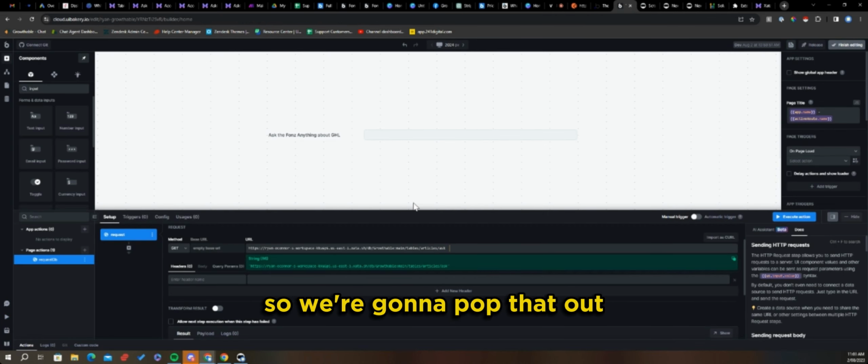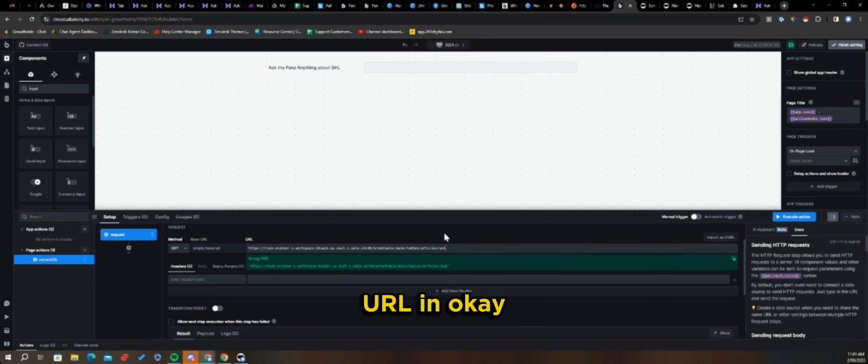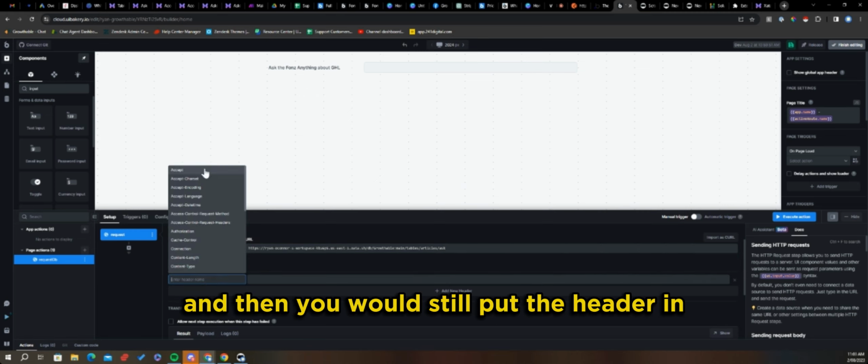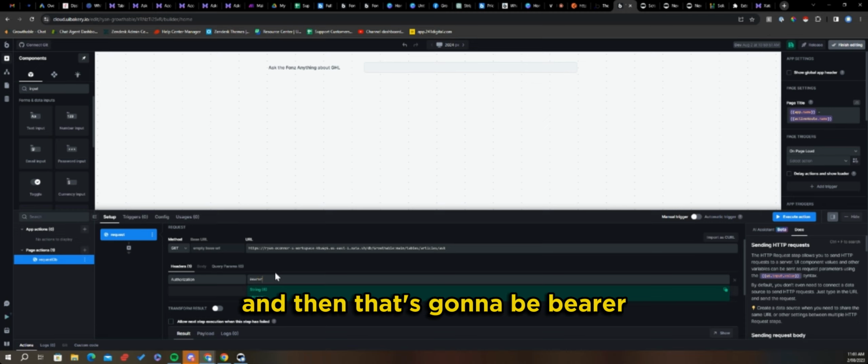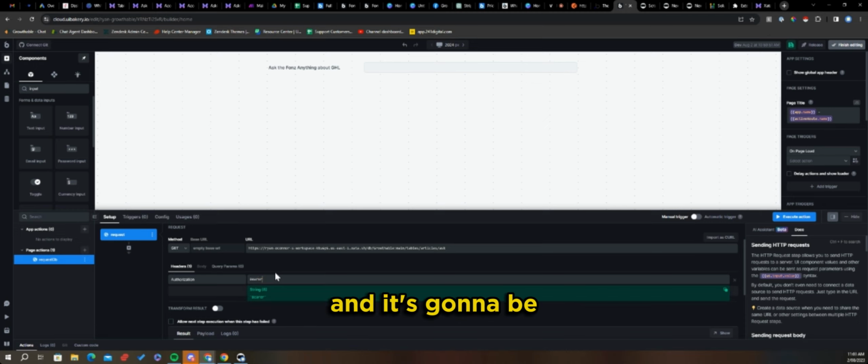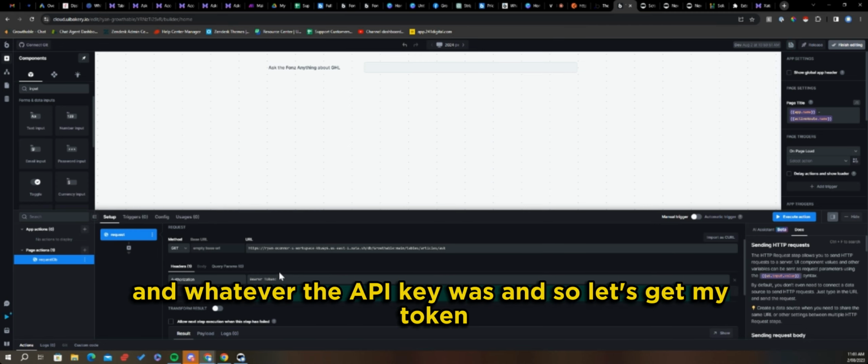So we're going to pop that URL in. And then you would still put the header in, so authorization, and that's going to be bearer, and then the token, whatever the API key was.